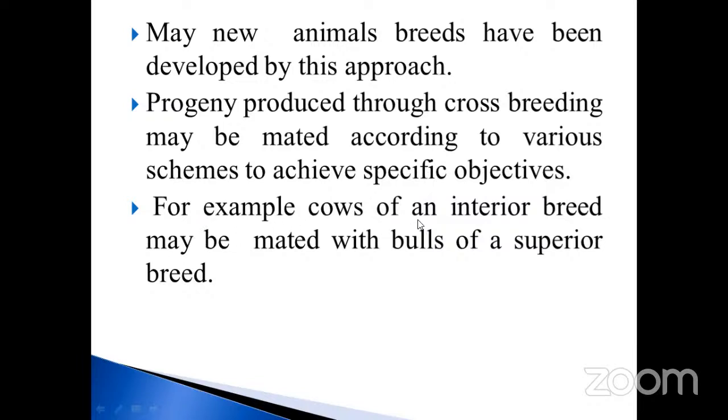For example, a cow of an inferior breed may be mated with bulls of a superior breed. This is an example. Here the cow is mated with bulls of the superior breed, okay, my dears. This is the important point.